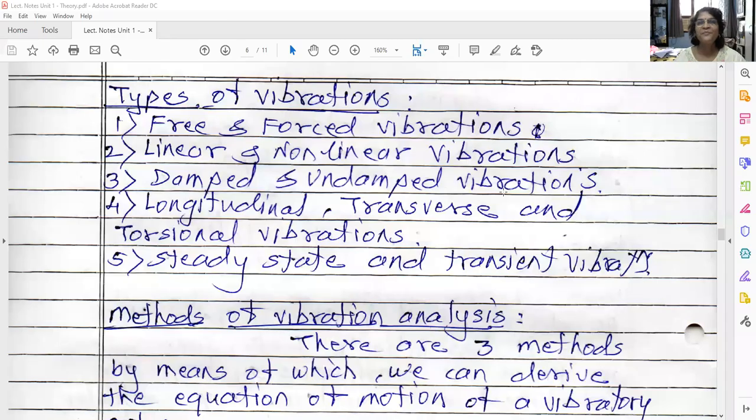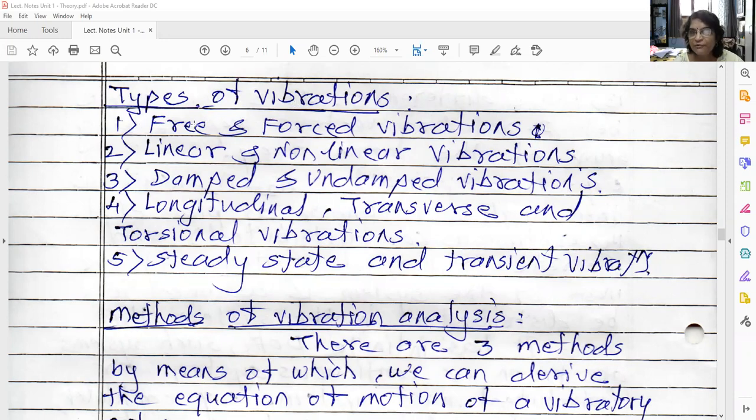Hello friends. So in continuation with earlier lectures, today we are going to study methods of vibration analysis. But before that, we are going to study what are the types of vibrations. Okay. So there are different categories of classification of the vibrations. First, free and forced vibration.